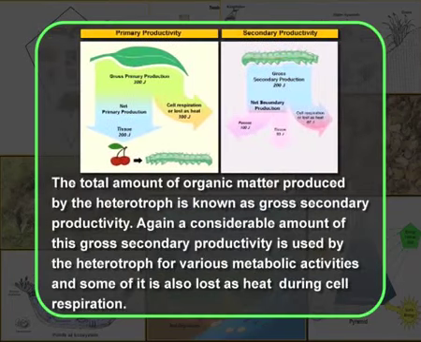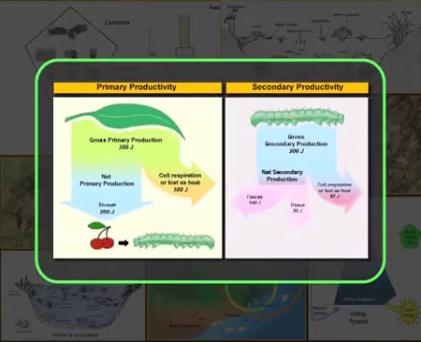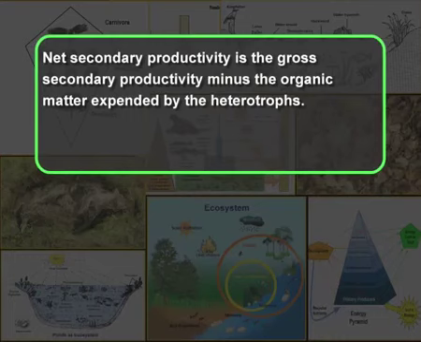The total amount of organic matter produced by the heterotroph is known as gross secondary productivity. Again, a considerable amount of this gross secondary productivity is used by the heterotroph for various metabolic activities, and some of it is lost as heat during cell respiration, as you can see in the figure. So, net secondary productivity is the gross secondary productivity minus the organic matter expended by the heterotrophs.